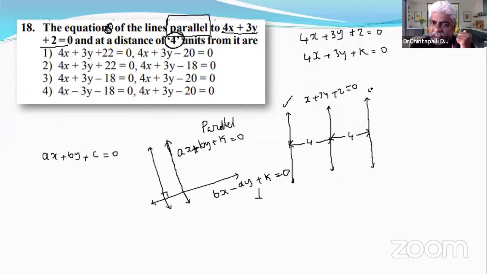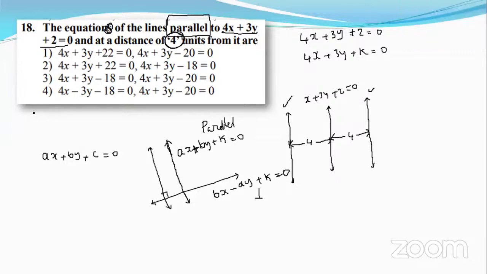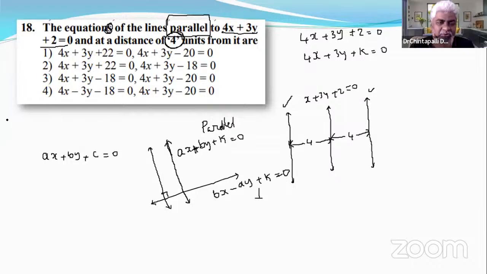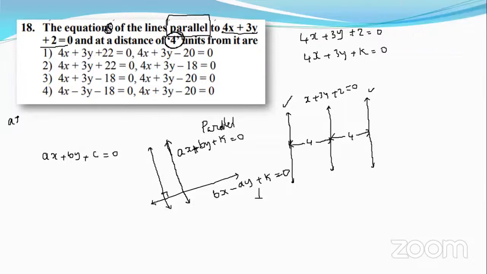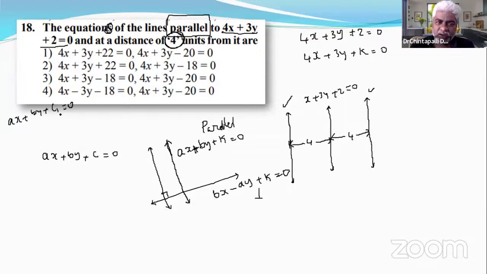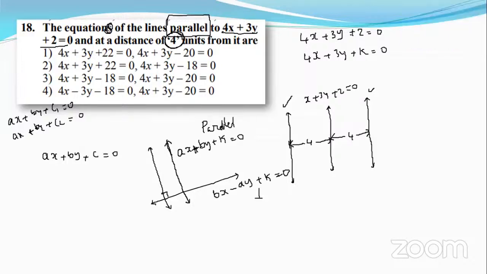Do you remember how to find the distance between parallel lines? I told you once. For example, ax + by + c1 = 0 is one line, and ax + by + c2 = 0 is another line. Clearly, these two lines are parallel. How can we say that?